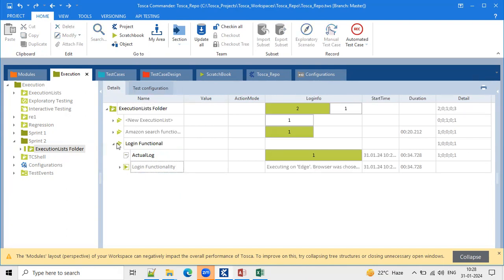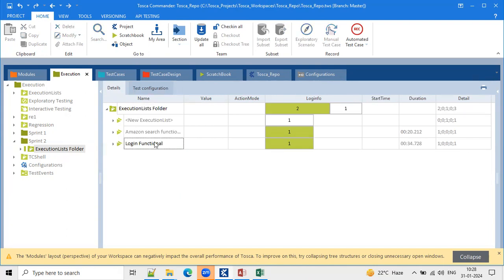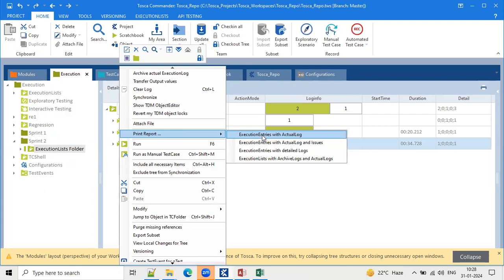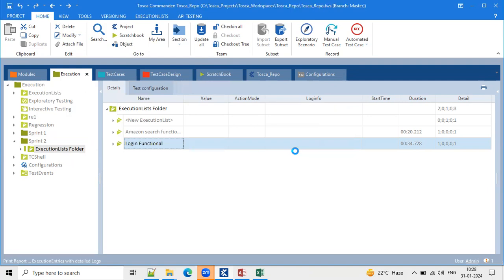Now I just want to export this report. If you want to export this report, select the execution list, right click on here, print report, and go back to the execution entries with the detailed logs. Here 4 types of report formats are available. Out of 4, I'm just picking one. Detailed log I'm picking here.